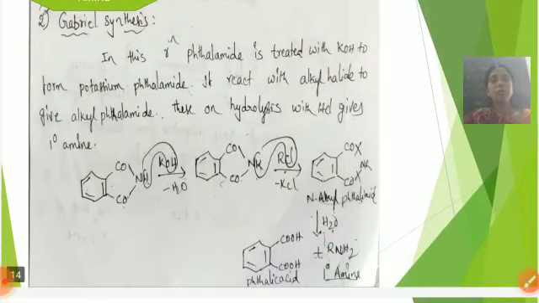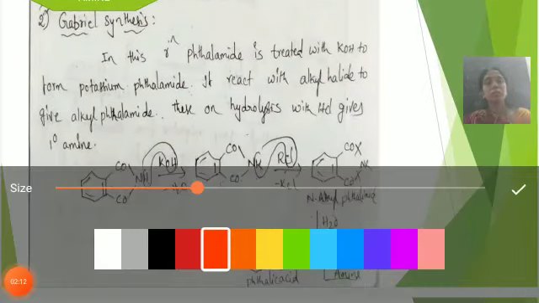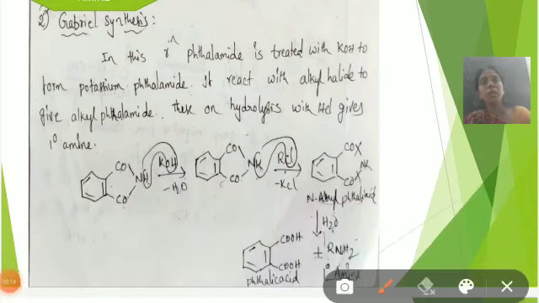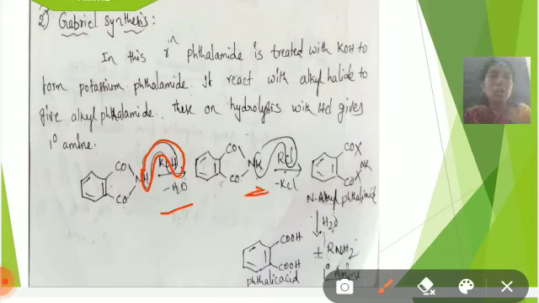For example, phthalimide, C6H4(CO)2NH. Phthalimide reacts with KOH, with removal of H plus and OH minus to form water, and is converted to potassium phthalimide. This potassium phthalimide reacts with alkyl halide.